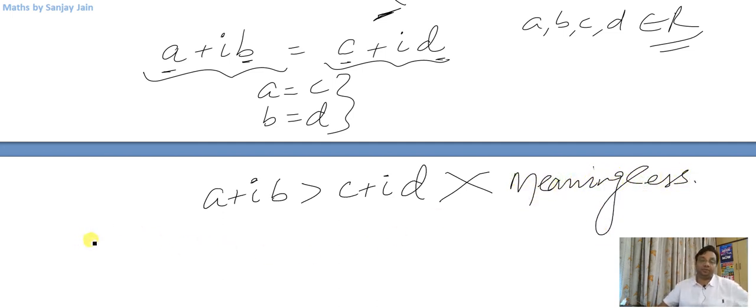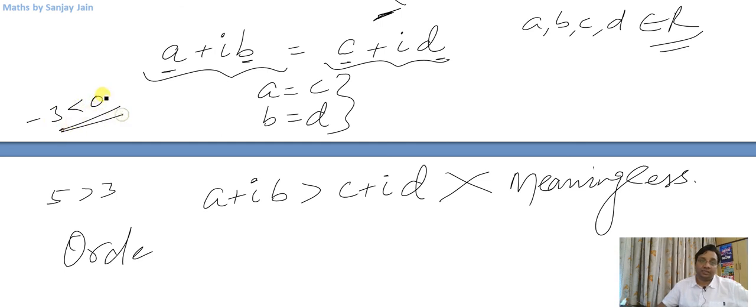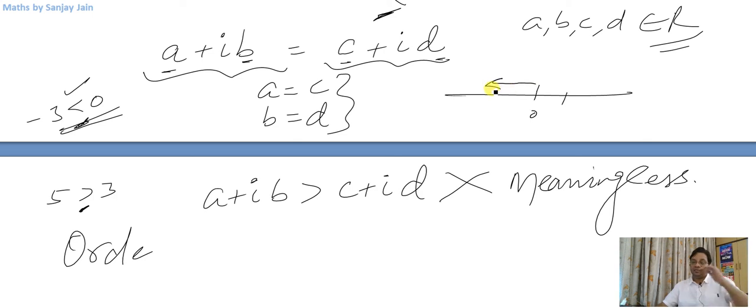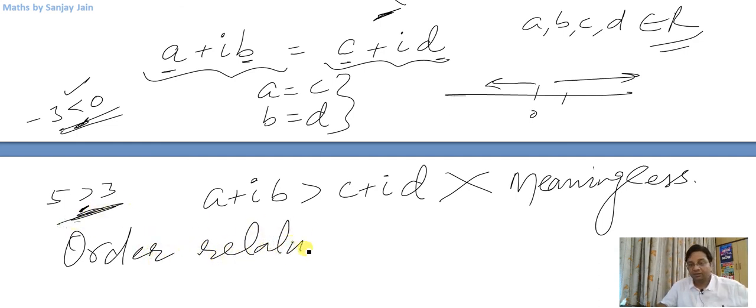in complex numbers. So order relations, for example 5 is greater than 3, minus 3 is less than 0. These kinds of order relations exist in real numbers, right? If you see the number line, when I go towards the left, the numbers are lesser than the previous numbers. If I go towards the right, numbers are greater than their previous numbers. But in the case of complex numbers, such order relations do not exist.